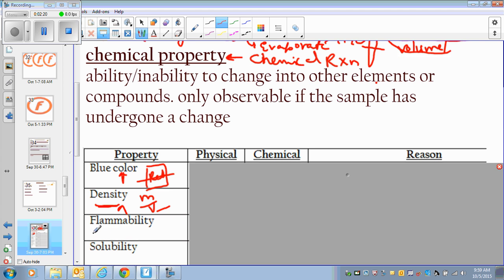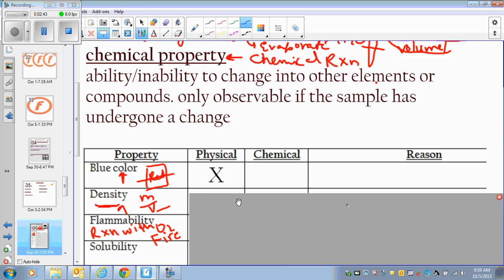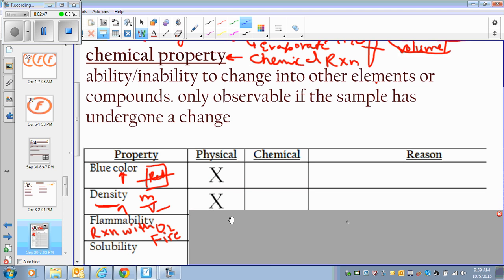Flammability means reaction with oxygen. So you're putting it on flames, you're putting it on fire. Fire means something is going to react with oxygen. So blue color, what do you think, physical or chemical? Blue color will be physical. Density will be physical. It has nothing to do with a chemical reaction.